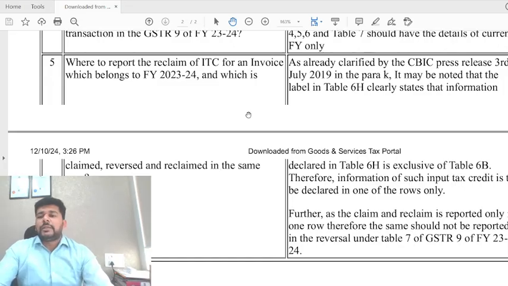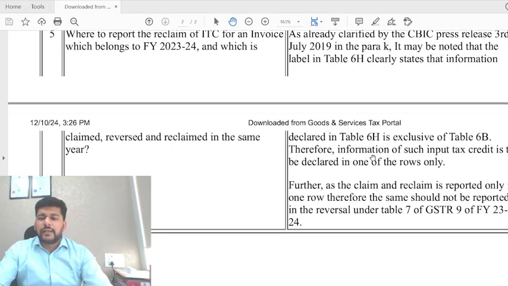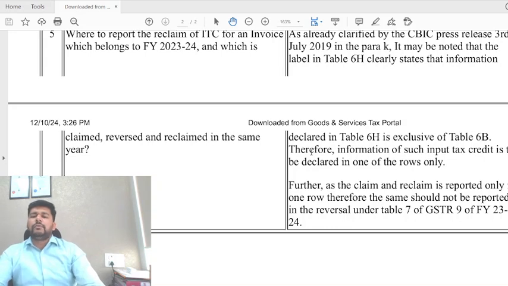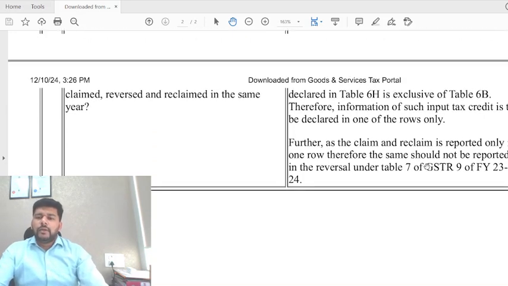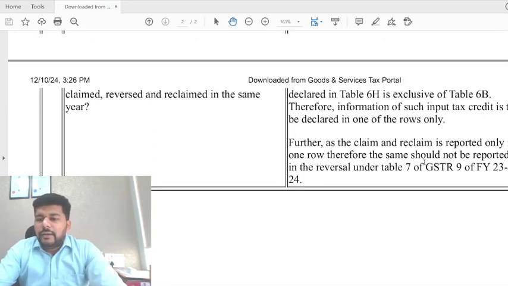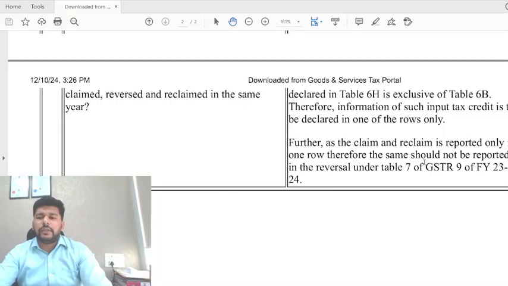As already clarified by CBIC in the press release, it may be noted that the table label in table 6H clearly states the information declared in 6H is exclusive of 6B. Therefore, information such as input tax rate is to be declared in one of the rows only. Further, as it is a claim and reclaim is reported only in one row, therefore the same should not be reported under the reversal under table 7 of the GSTR 9 of FY23-24.